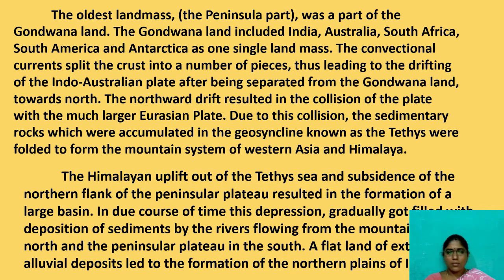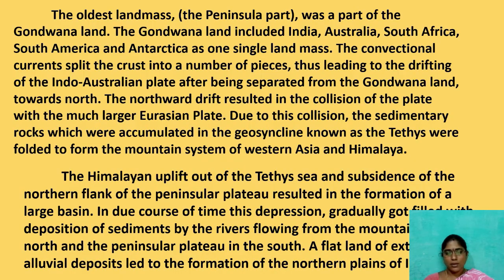In due course of time, this depression gradually got filled with the deposition of sediments. Small sediments are nothing but small pieces of stones. They were deposited by the rivers flowing from the mountains in the north and the peninsular plateau in the south. A flat land of extensive alluvial deposits led to the formation of the northern plains of India. Due to this collision, what formed? The Great Himalayas are formed in the northern direction, the Great Deccan Plateau formed in the southern direction. At the same time, due to the river water, fertile northern plains are formed with alluvial soil.